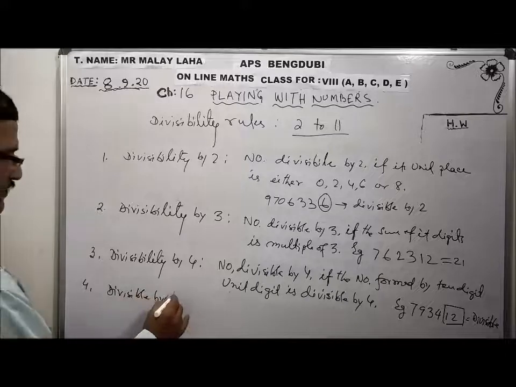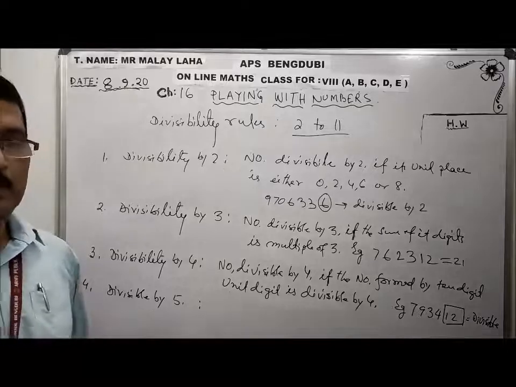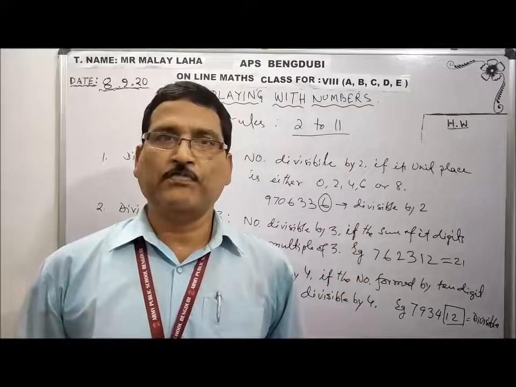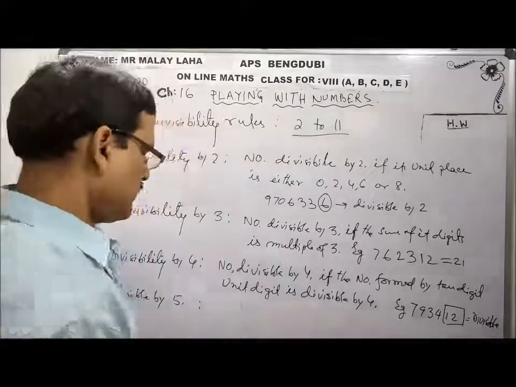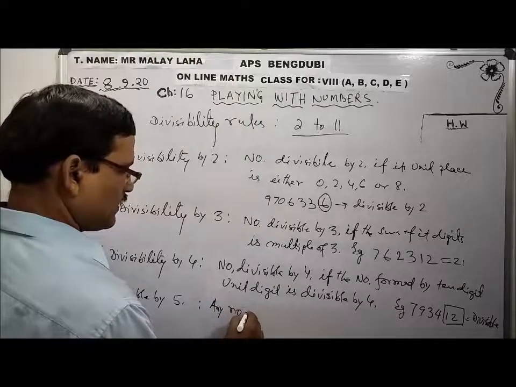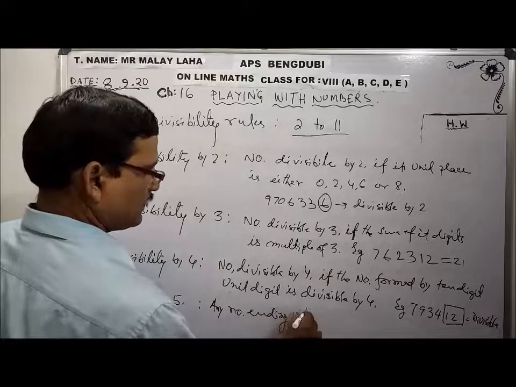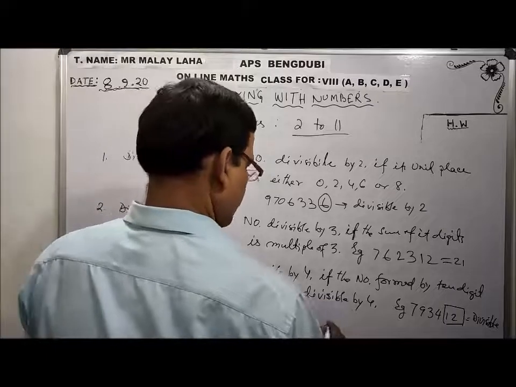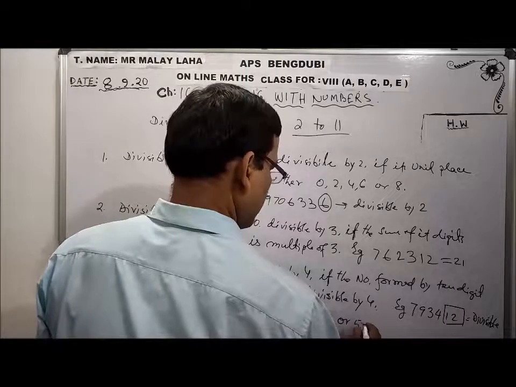Now divisibility by 5. Very simple. A number ending with 5 or 0. Any number ending with 5 or 0 is definitely divisible by 5. Any number ending with 0 or 5.